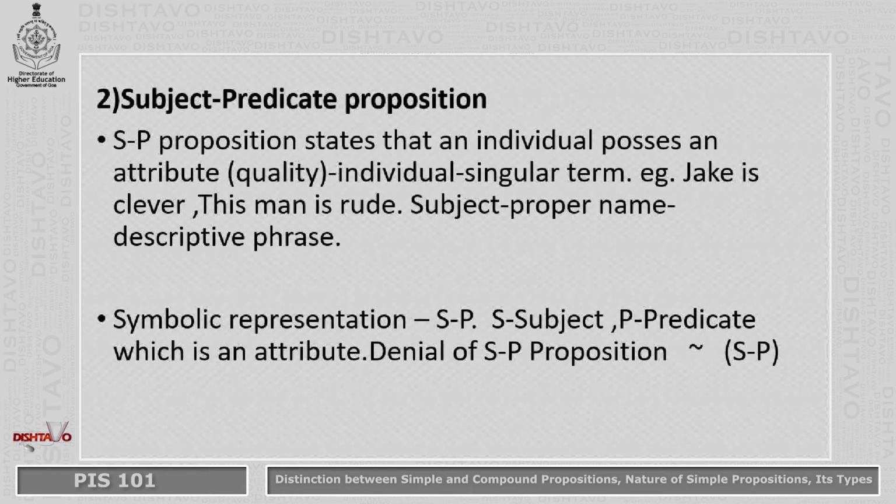So this particular proposition will be symbolized in this way. The negation will be put outside the bracket. The symbol used, as I told you, is a tilde. Tilde, open the bracket, S-P, close the bracket. So the denial of a subject-predicate proposition is shown here.